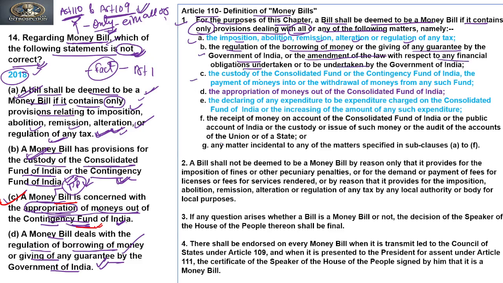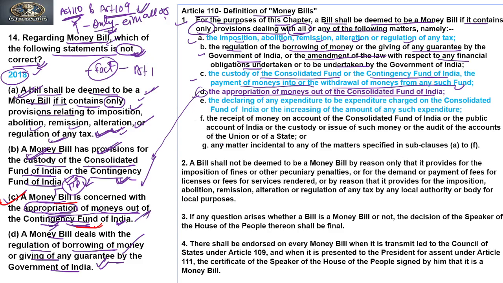C says the custody of the consolidated fund or contingency fund of India, the payment of money into or withdrawal of money from such funds has also been dealt with. So that is also true. D says the appropriation of money out of the consolidated fund of India. So this has been modified to the appropriation of the contingency fund of India. But it is not true. Why? Because the contingency fund of India is at the disposal of the President. So it is the answer.